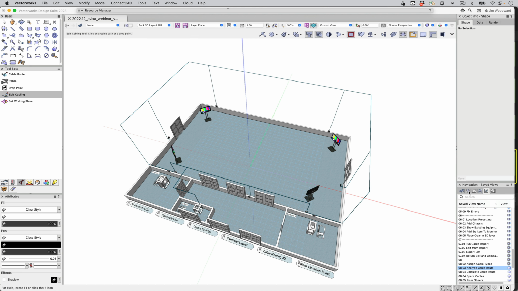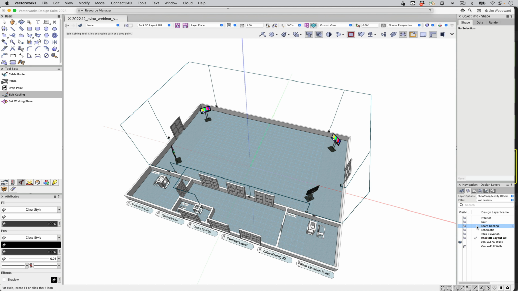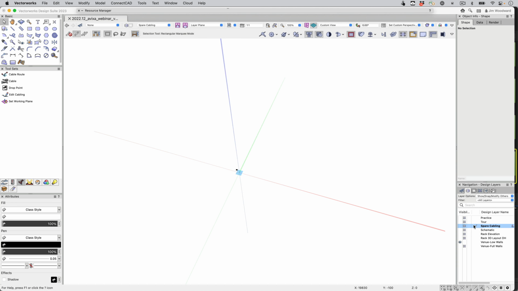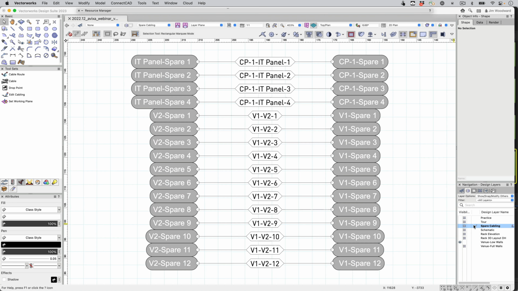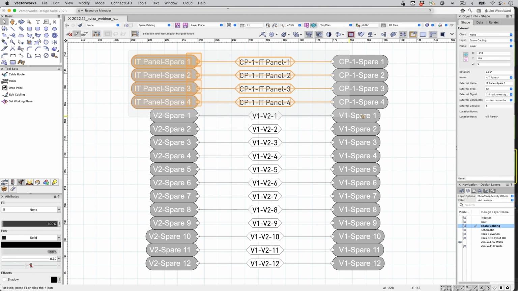It will then put those on a separate layer of spare cabling. I can then use these anywhere I want by assigning those to the schematic layer and connecting those to any available sockets.